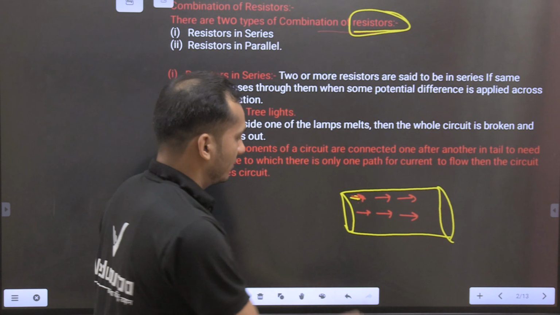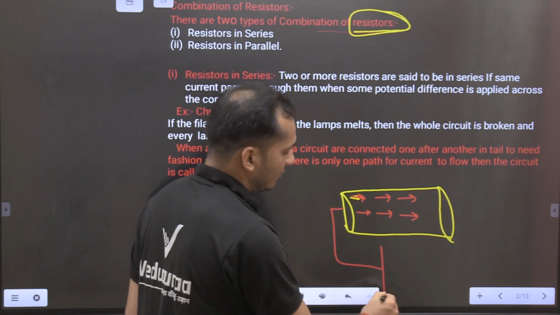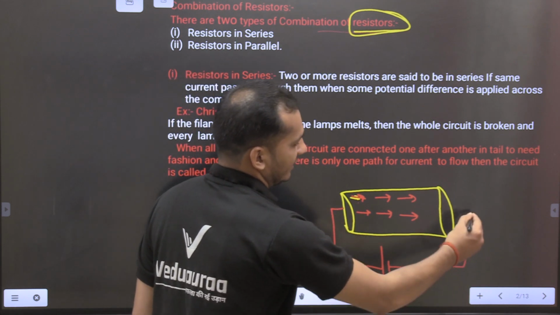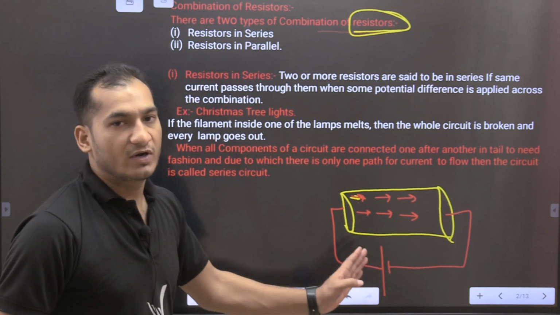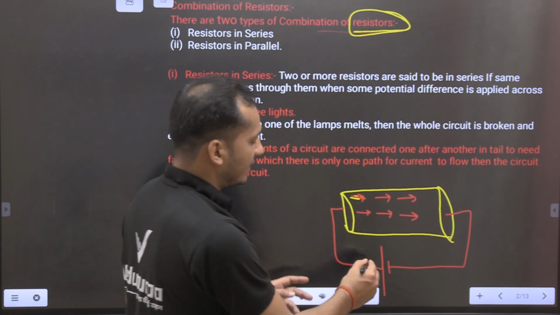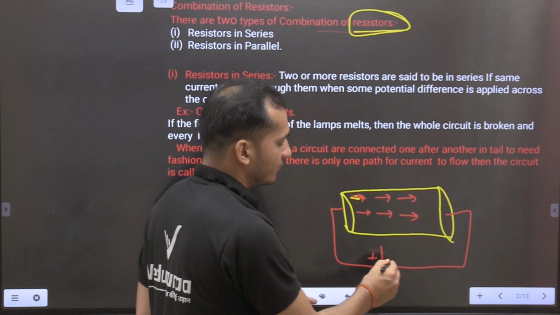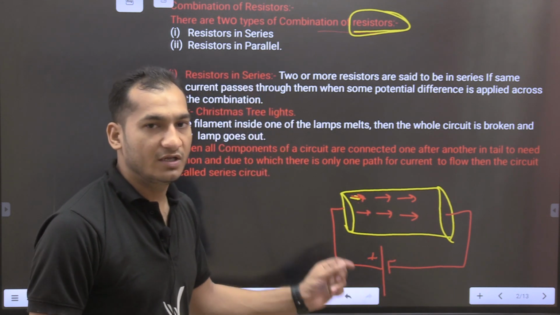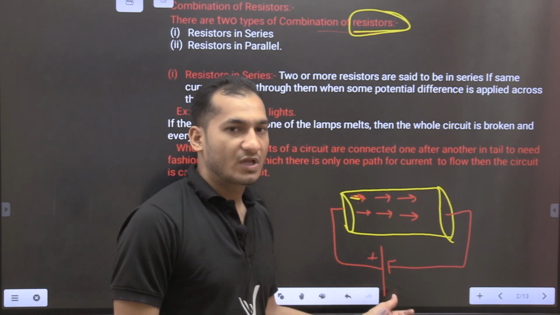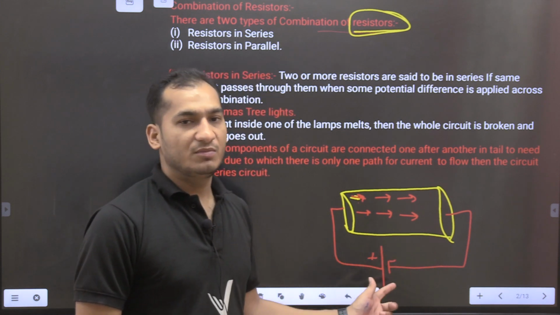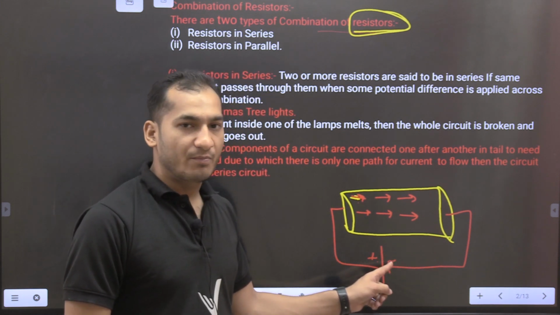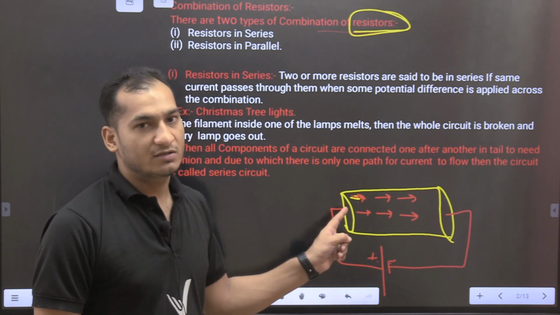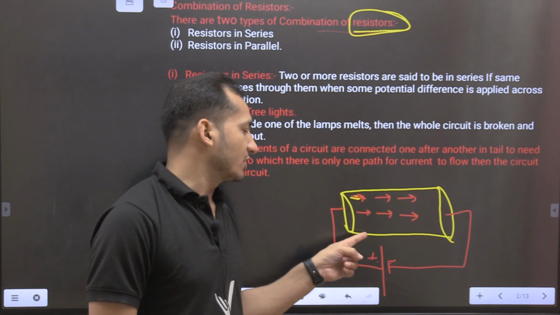This is our positive terminal and this is our negative terminal. The long vertical line always indicates the positive terminal and the shorter vertical line always indicates the negative terminal. When the positive and negative terminals are connected with the conductor, electricity flows.